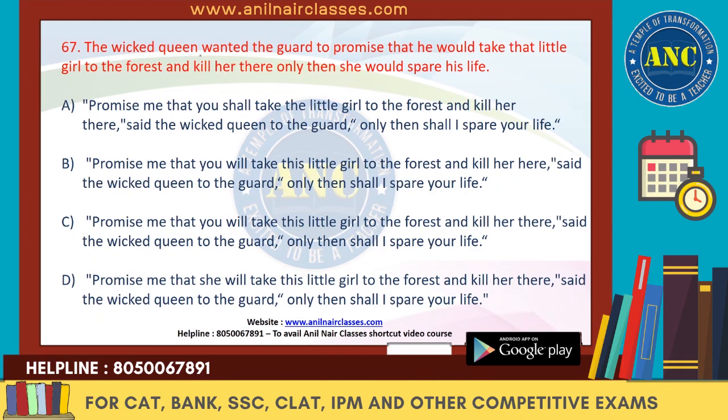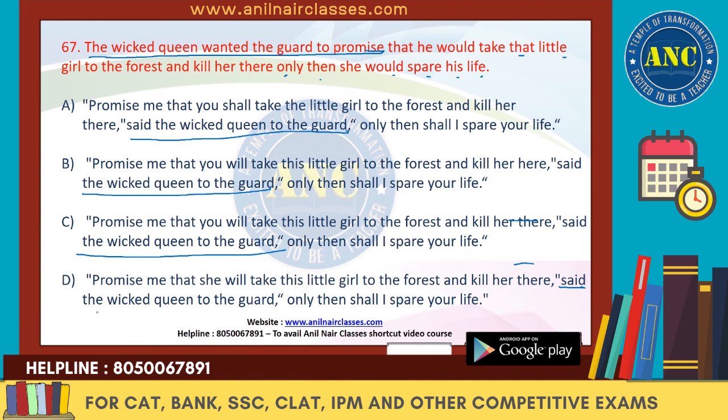Next question. The wicked queen wanted the guard to promise that he would take that little girl to the forest and kill her there, only then she would spare his life. So the reporting verb is the wicked queen wanted the guard to promise. So let's have a look at the reporting verbs in the sentence. Said the wicked queen to the guard.